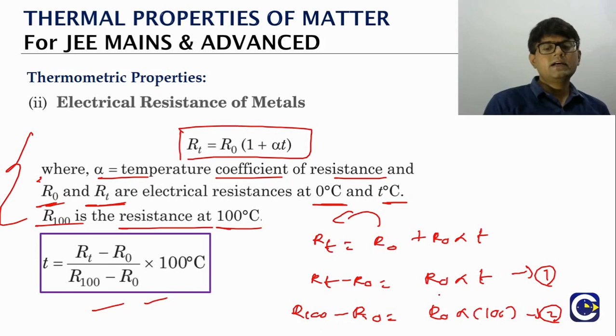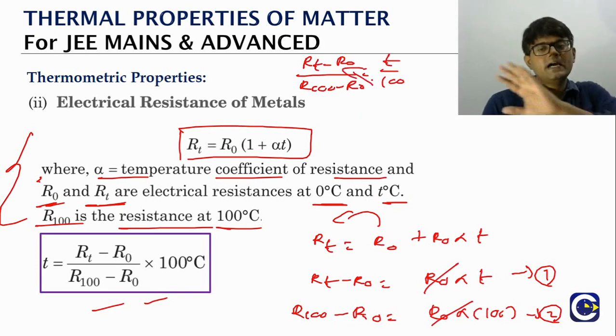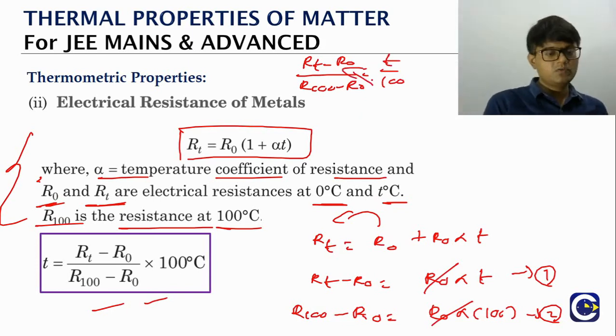Now if you divide equation 1 by equation 2, what you will get? The left hand side is RT minus R naught by R100 minus R naught. On the right hand side, you can see R naught alpha will get cancelled, so T by 100. Just bring the 100 to the left side, it will go to the numerator. So what is the T value? T is equal to RT minus R naught by R100 minus R naught into 100.